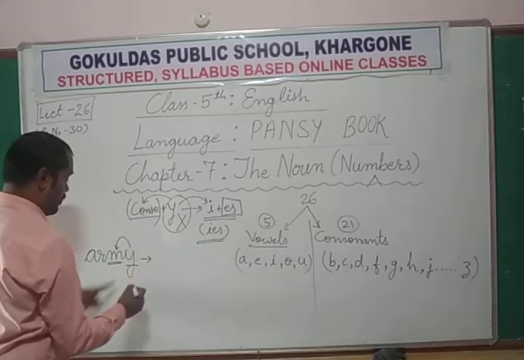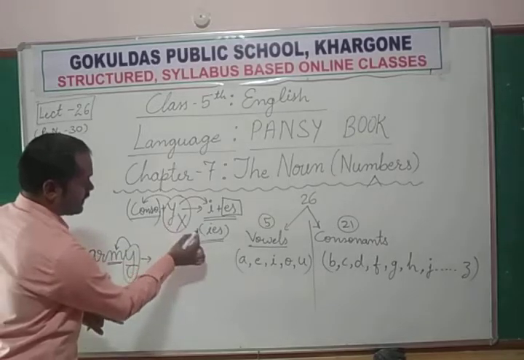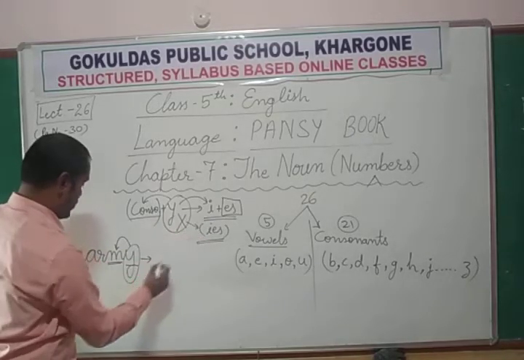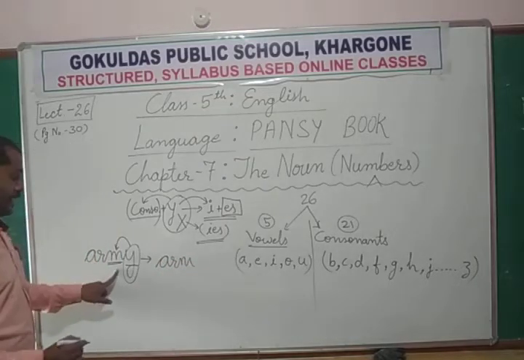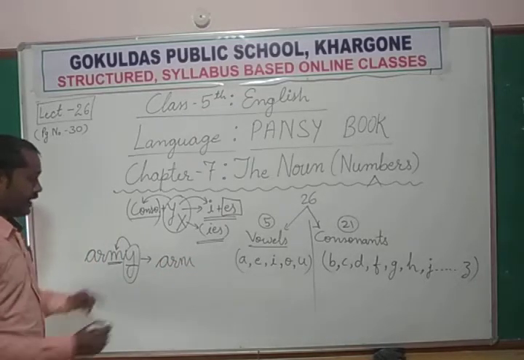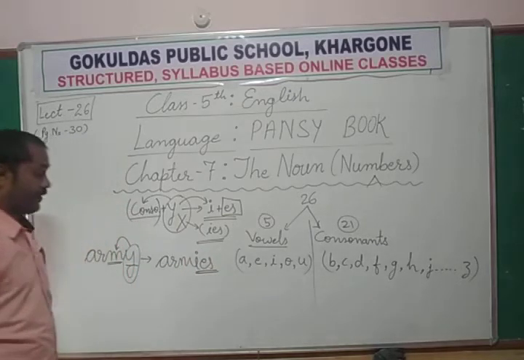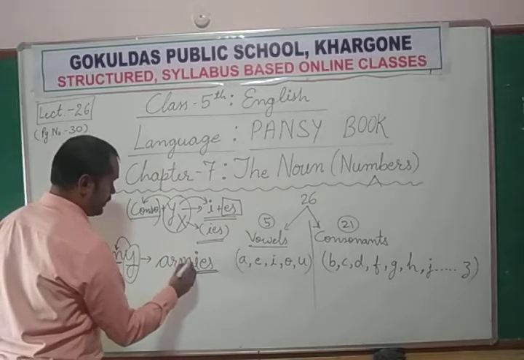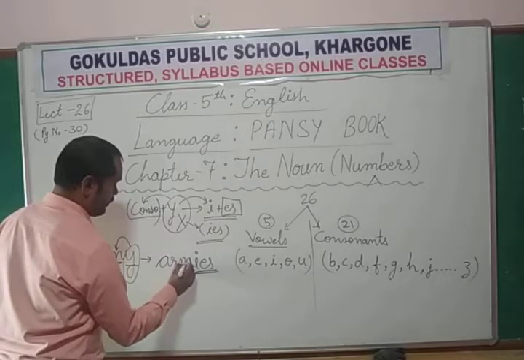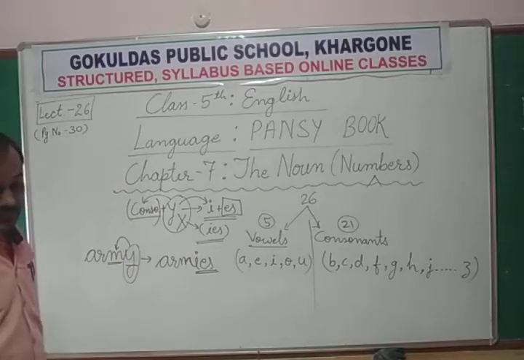So what is the rule? We exchange Y with IES. So what becomes? A-R-M, arm, then Y is replaced with IES. It becomes armies. If there is only one army, it is called singular. But if there are more than one, it is called armies.